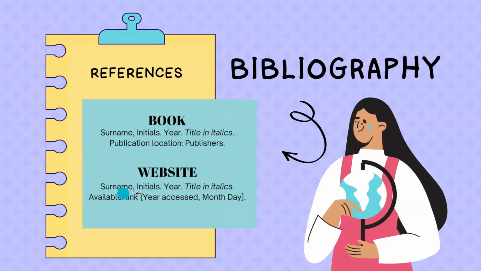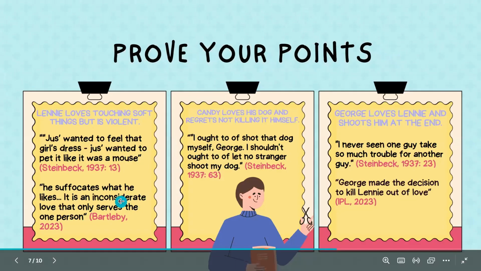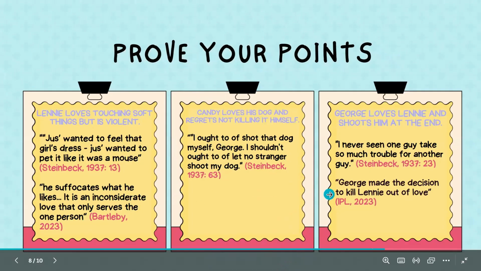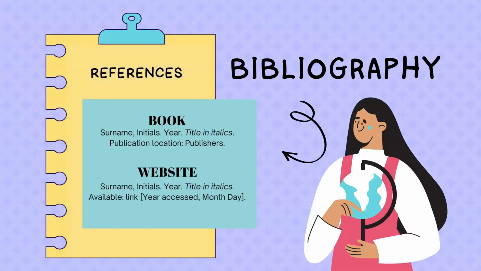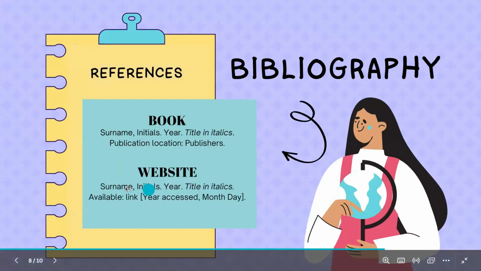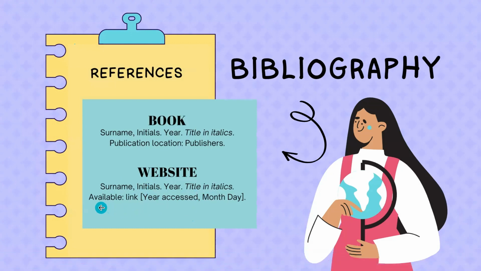For the website, surname, initials. If you can't find this, then put the organization. Remember Merriam-Webster, Bartleby, IPL, these are the websites, organizations that I found. That would be in this place. The title of the article and available is a link.